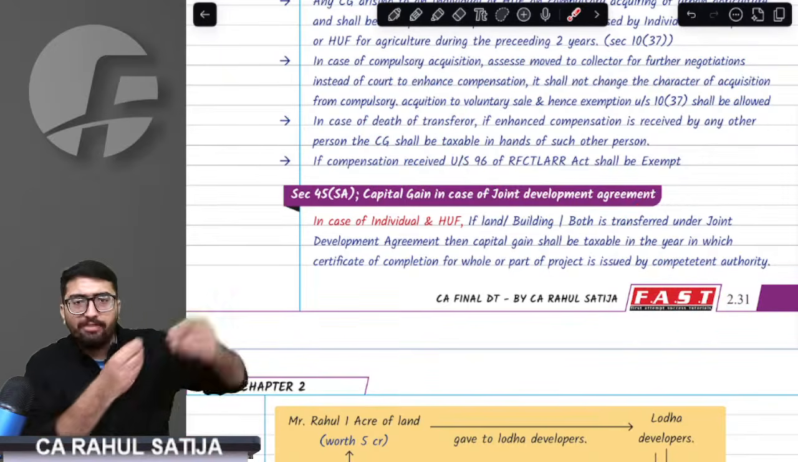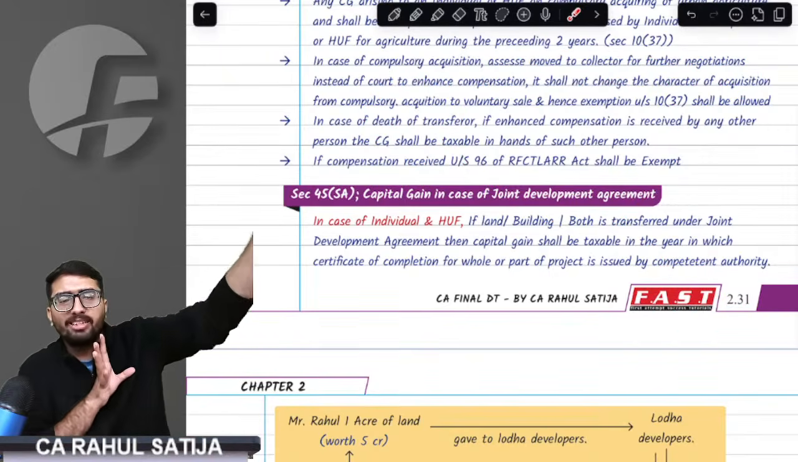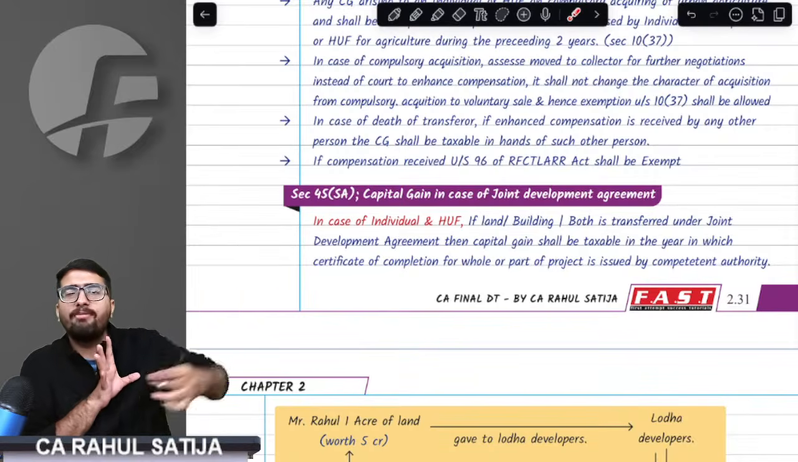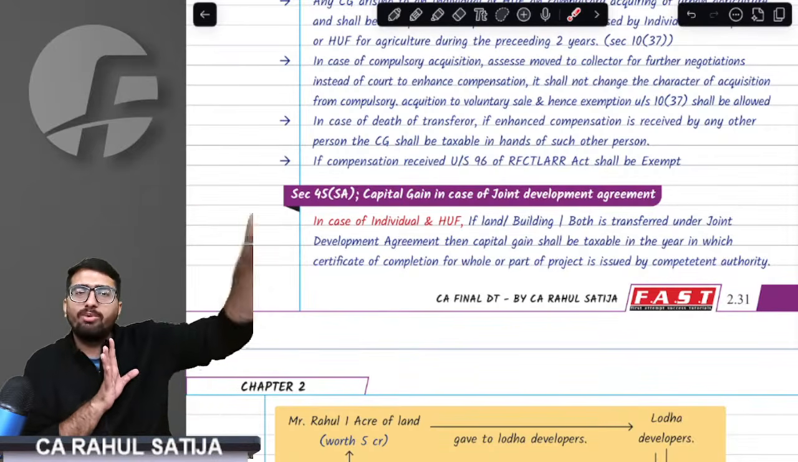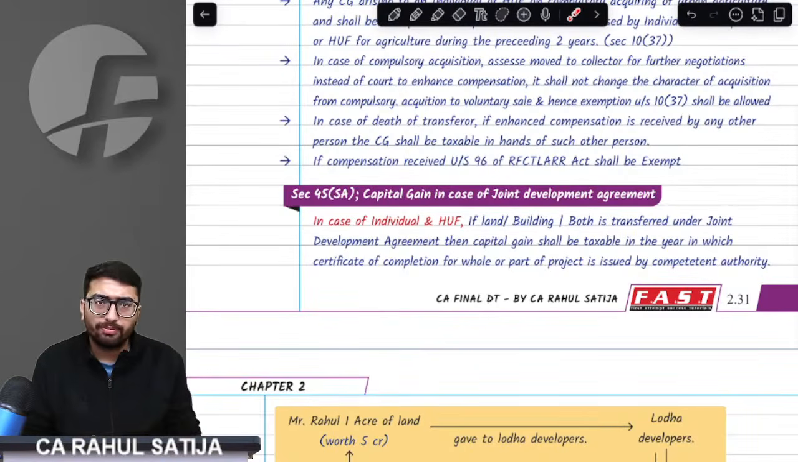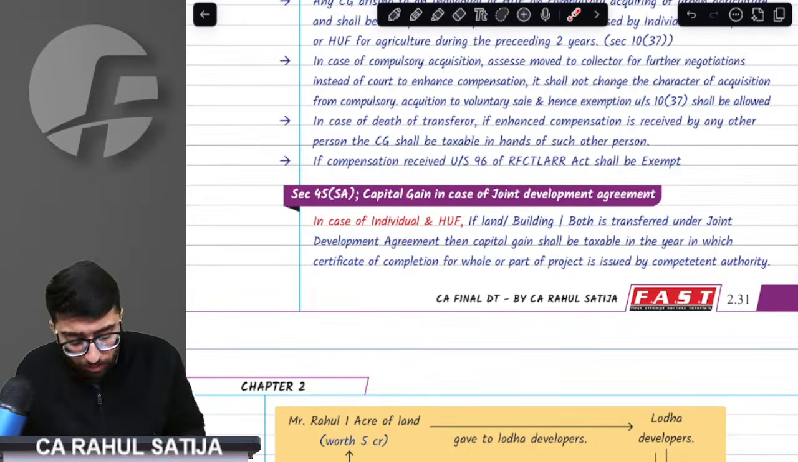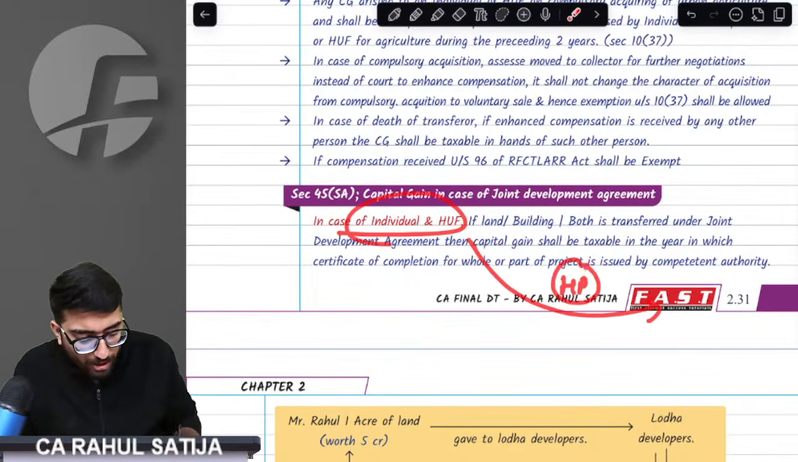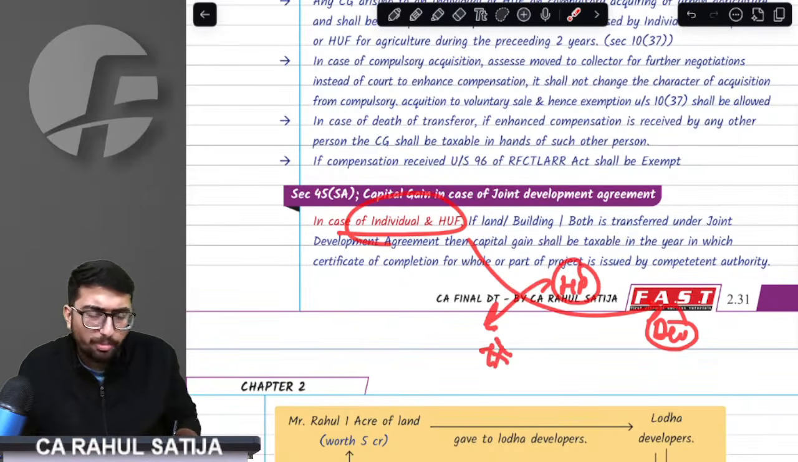If I have property and I give this property to a developer, and the developer would construct the house, he would give some flats to me, some money to me, and the remaining he would sell off on his own to recover his cost. This is a joint development agreement. In this case, what would happen if you are an individual or HUF? You transfer your house property to the developer. Provision says the year in which transfer took place will not be charged to tax.